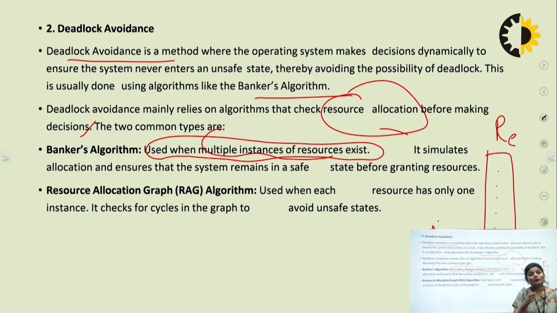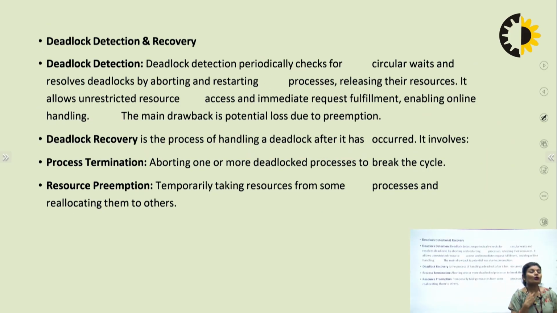It means that before allocating another, the previous demand of resources is listed by the process. Deadlock detection and recovery: deadlock detection periodically checks for circular wait and resolves deadlock by aborting and restarting processes, releasing their resources.